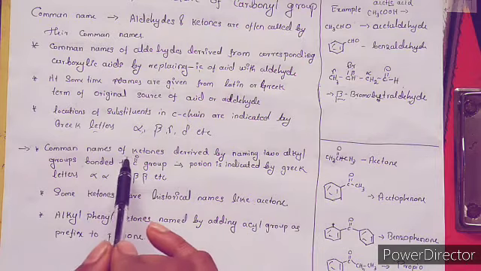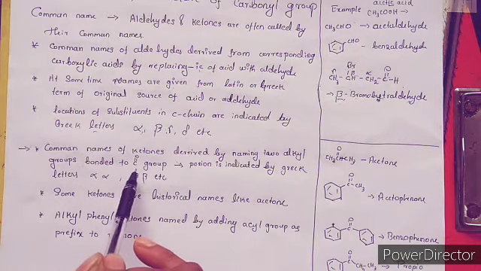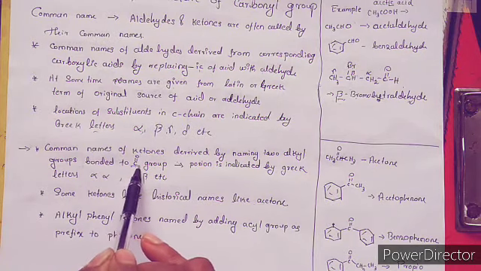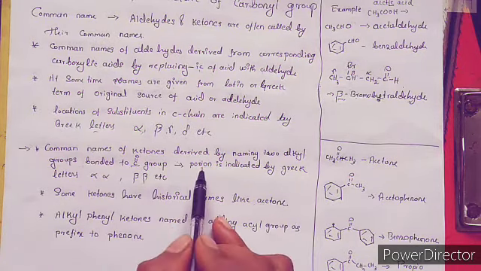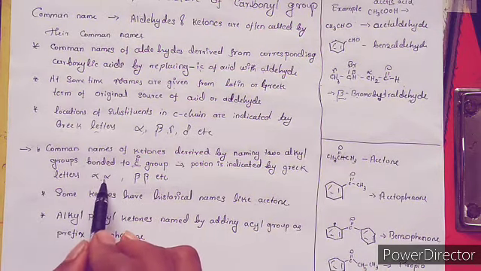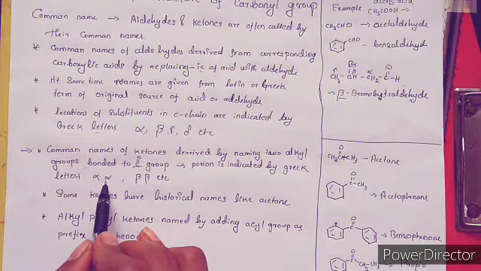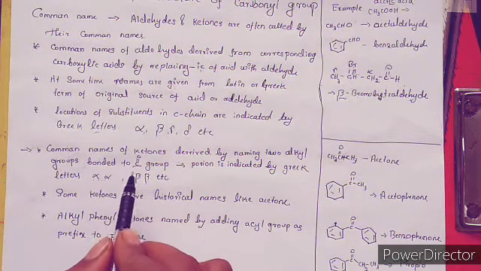Then the common name of ketones is derived by naming the 2 alkyl groups bonded to the carbonyl functional group, and the position is indicated by Greek letters like alpha alpha, beta beta. Here these 2 Greek letters are because of the 2 R groups.